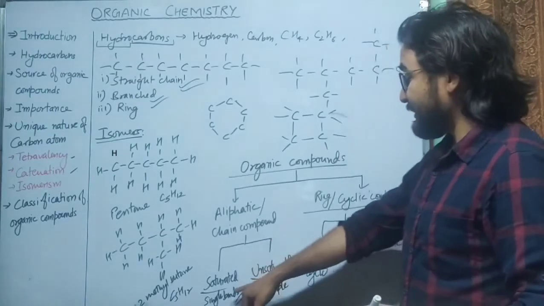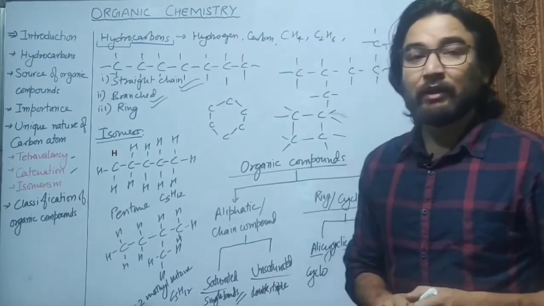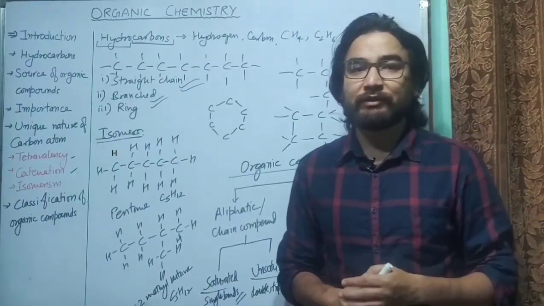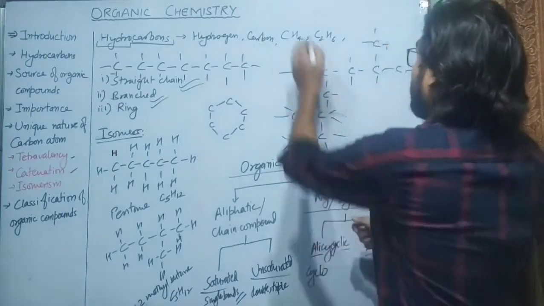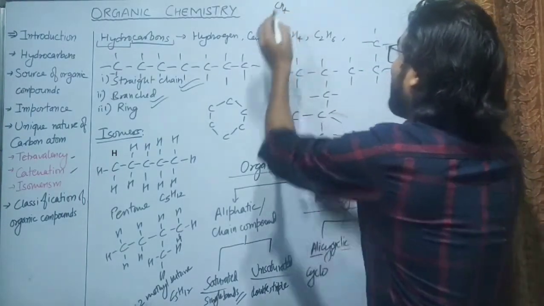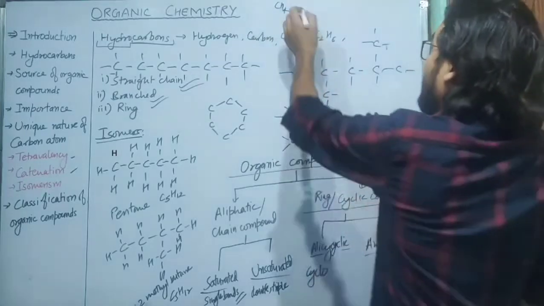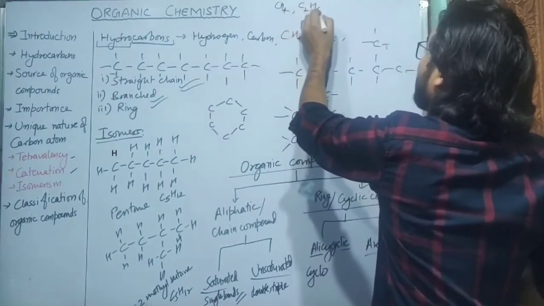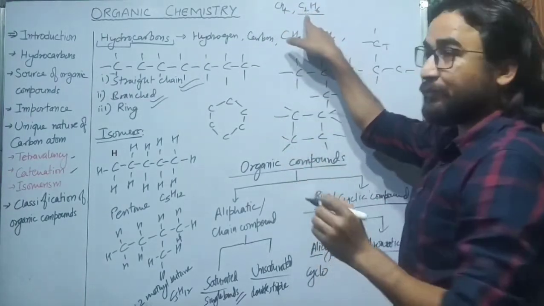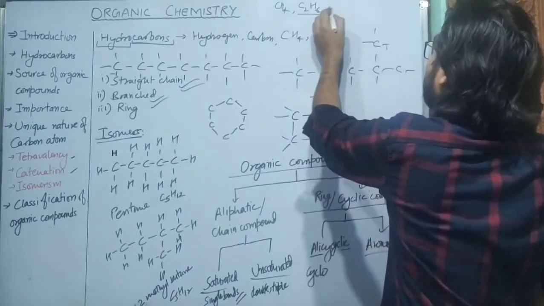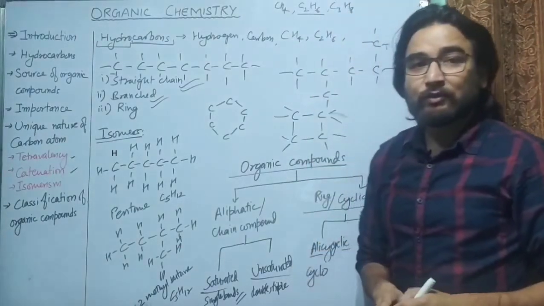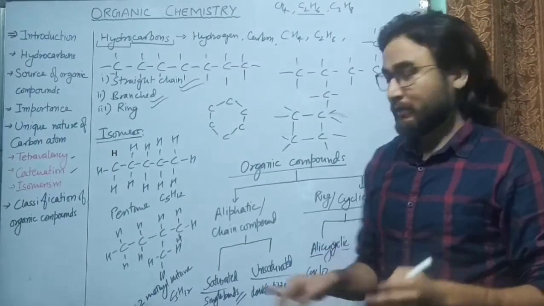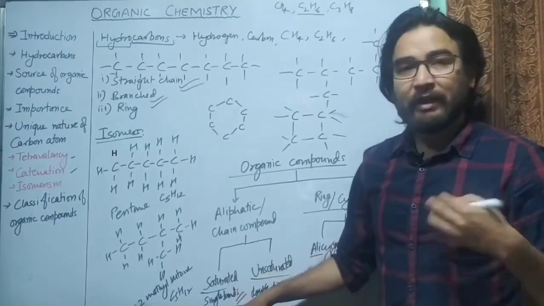So let's see some examples of saturated hydrocarbons. For example, methane, ethane. Methane is CH4, where the carbon atom forms only single bonds. Then C2H6, ethane, where the carbon atom forms only single bonds. Then C3H8, that is propane. So these are a few examples of saturated hydrocarbons.